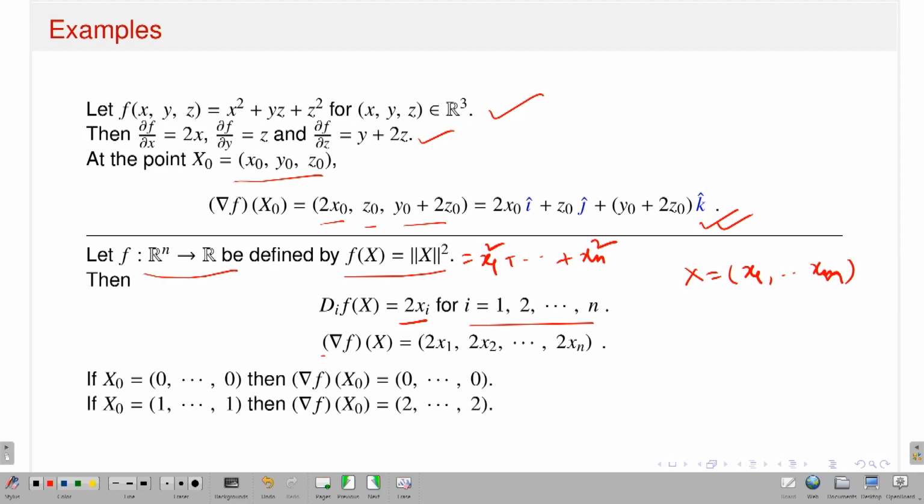In particular, the gradient vector of f at the point x is nothing but you just put the first component as del f del x1, then del f del x2, then del f del xn at the point x1, x2, xn, which is nothing but 2x1, 2x2 up to 2xn. In particular, if the point x naught is 0, the gradient vector at the point 0 is 0. If x naught is 1 1 1, that means you put x1 equal to 1, x2 equal to 1, xn equal to 1, you get 2 2 2. So, you can easily calculate.